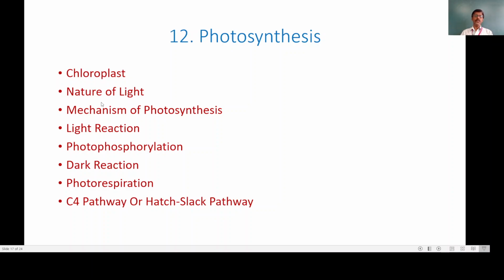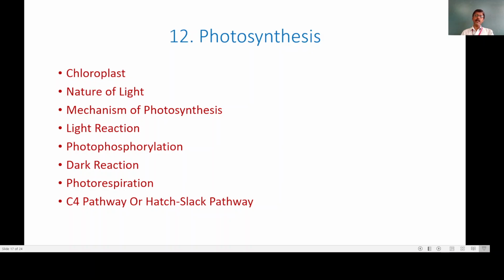Then all of you know that in the presence of light and carbon dioxide, photosynthesis occurs. Then nature of light, mechanism of photosynthesis, then the light reaction, photophosphorylation, then dark reaction, and photorespiration, then the C4 pathway or Hatch-Slack pathway.